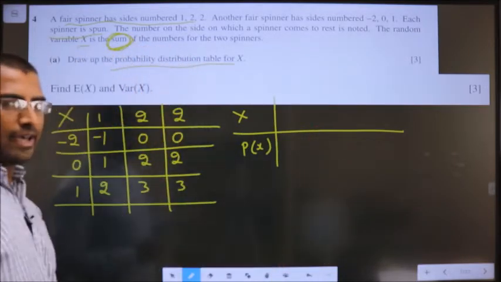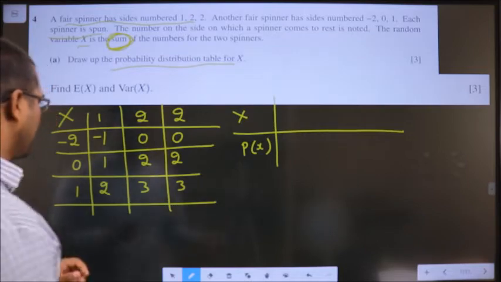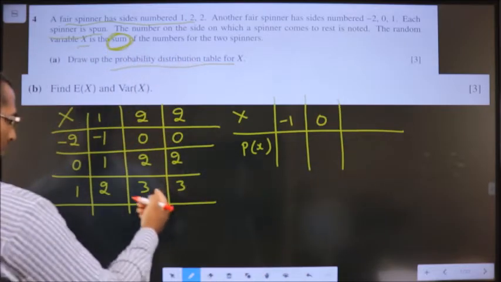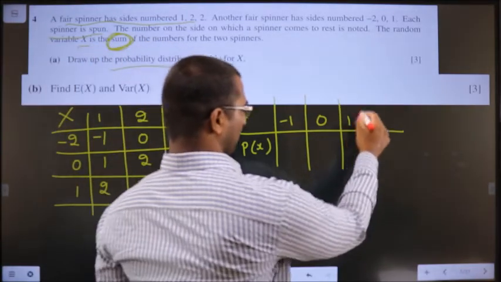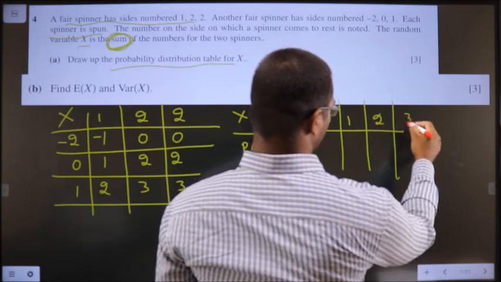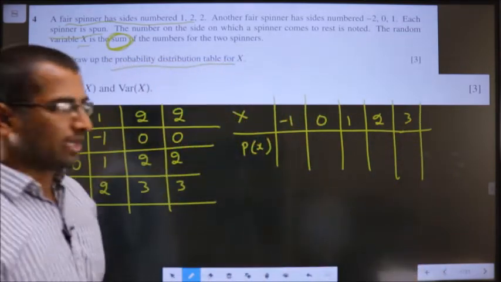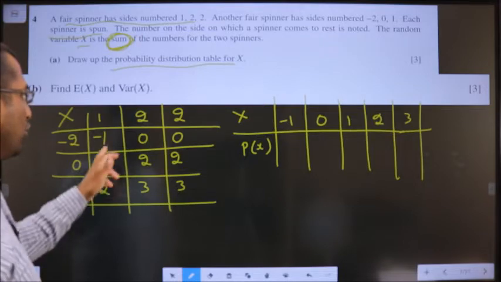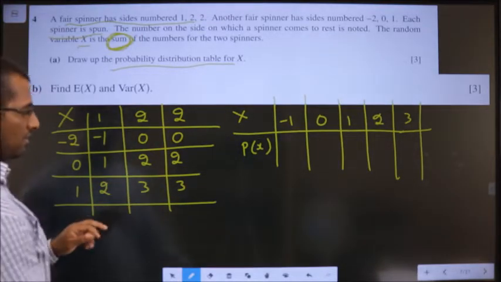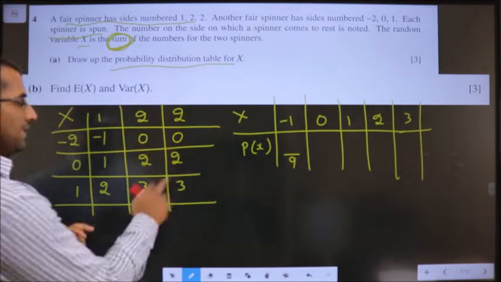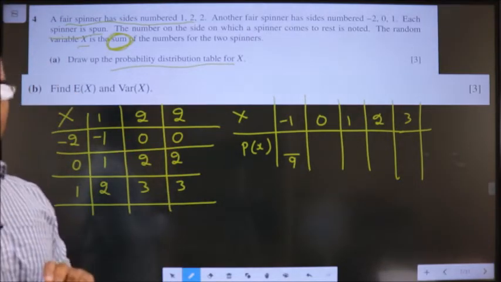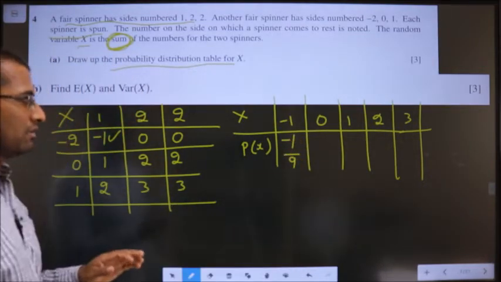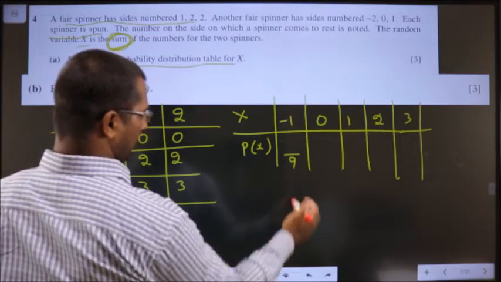Okay. Now what all values is x taking? It starts with -1 or 0 or 1 or 2 or 3. Clear? Now, what is the probability of getting -1? Total options are 9. If you count, 3, 6, 9. How many times am I getting -1? Only one time. So it will be 1 by 9.